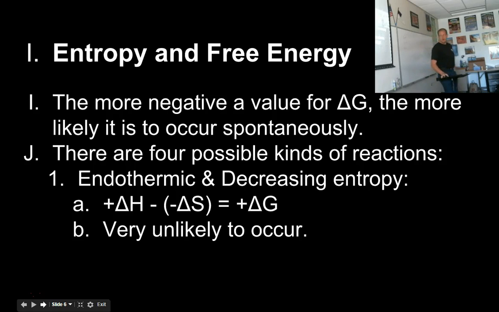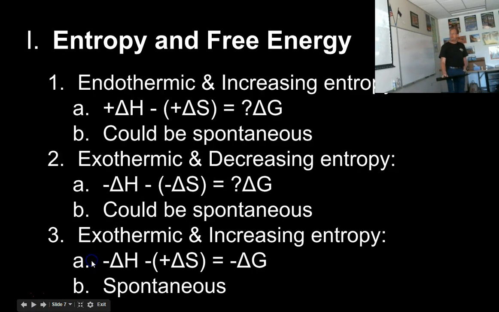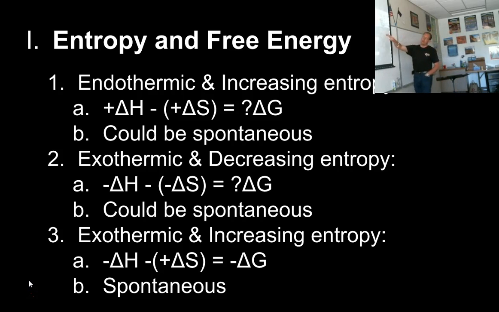But you can see that there are other ways to have those terms come out. And this is your last slide of text. You could have a reaction that is endothermic. It absorbs heat energy, but it increases chaos. It increases entropy. So you mix two things together and it gets colder, but it also goes from solids to a liquid or solids to a gas.